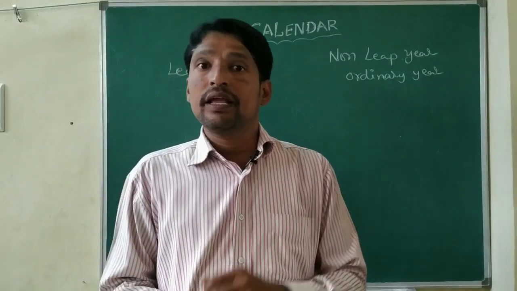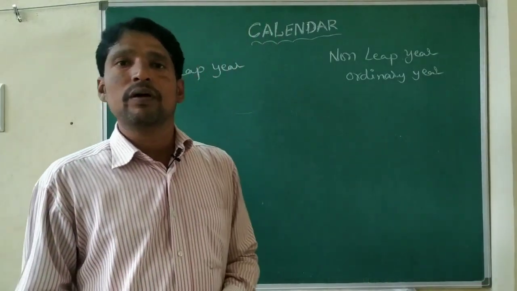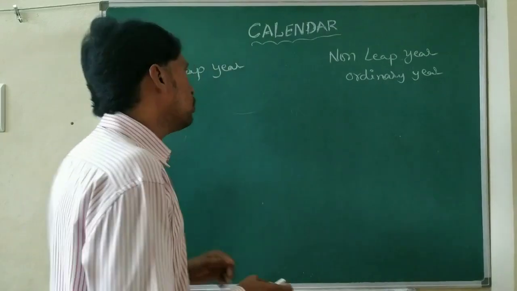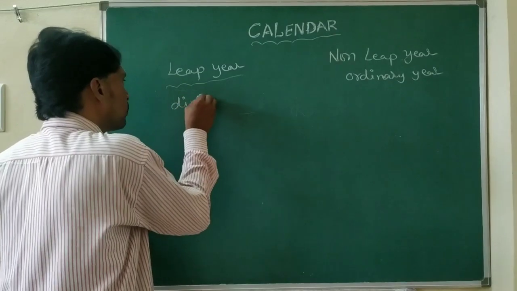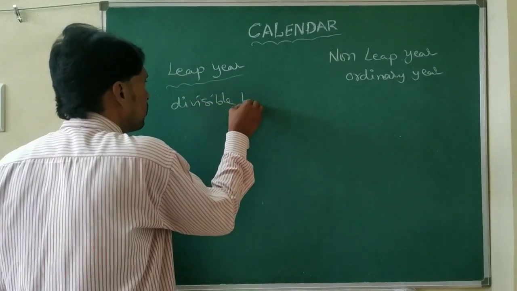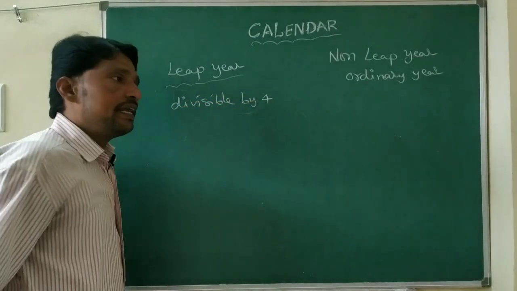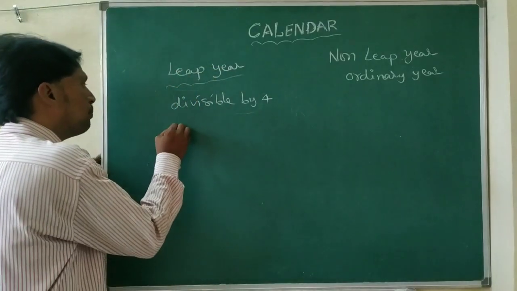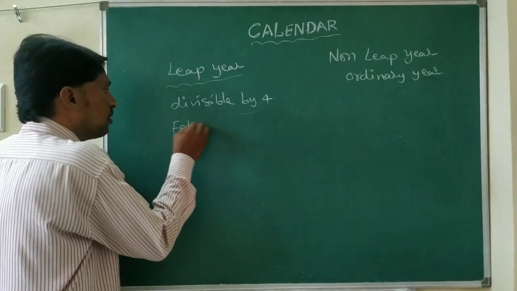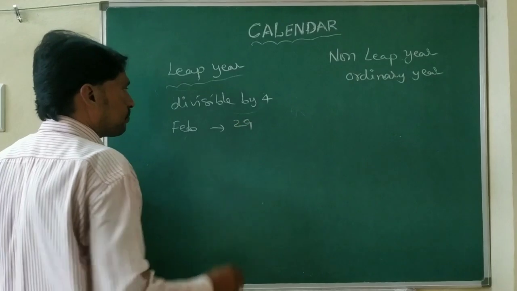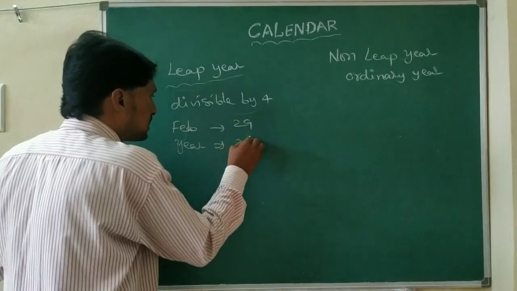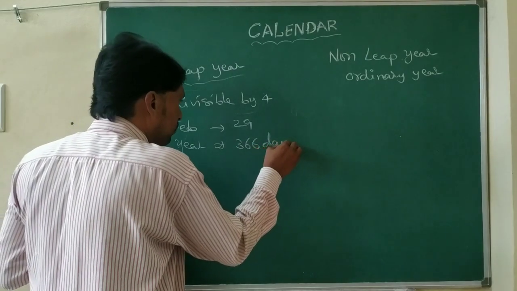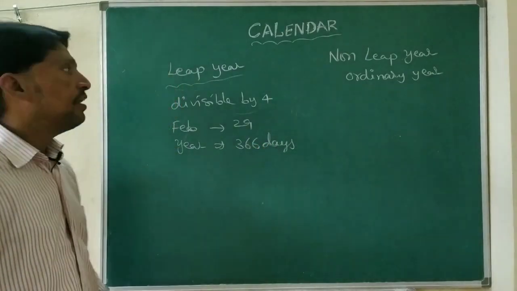Every year which is divisible by 4 is called a leap year. So that year must be divisible by 4. In a leap year, the month of February has 29 days, and in a year we have 366 days.